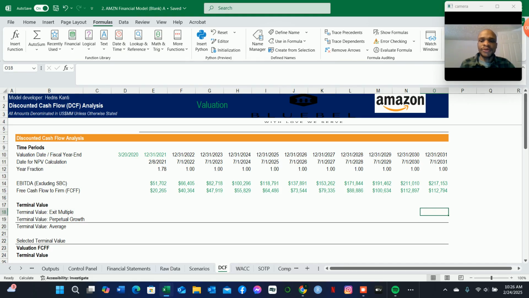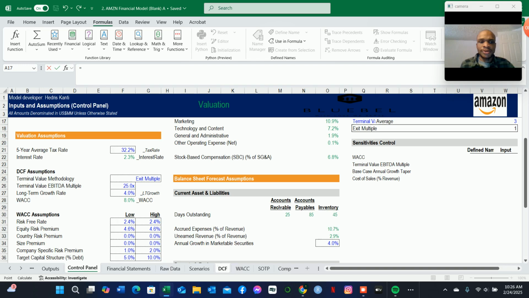So with the exit multiple, it's going to be equal to, we'll have to switch to our control panel tab. We set a terminal value EBITDA multiple of 25 times.